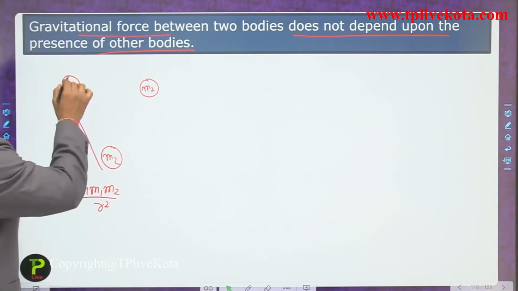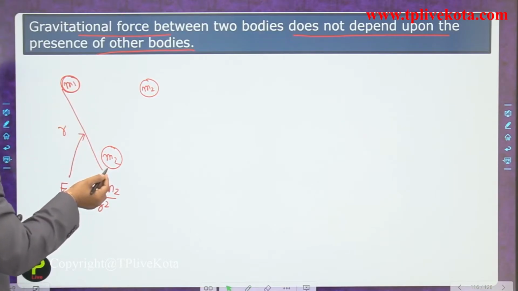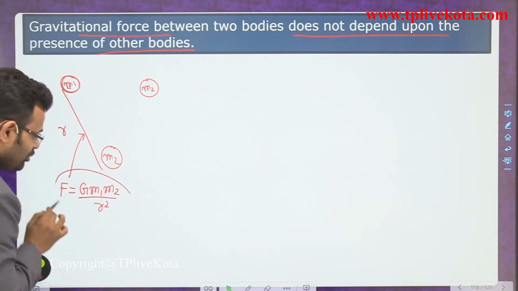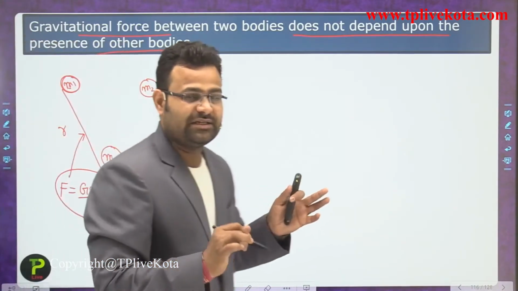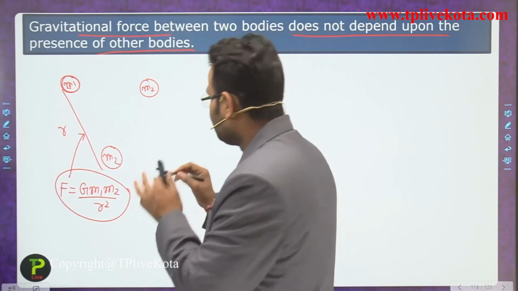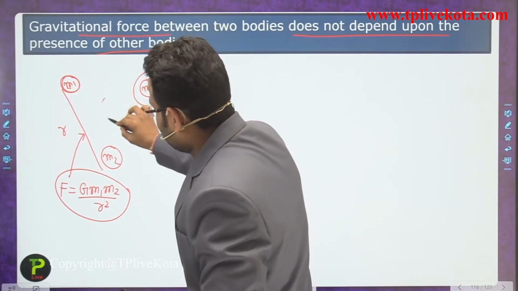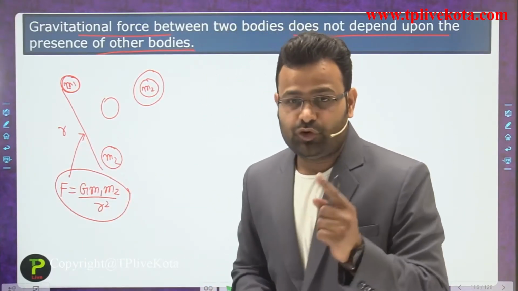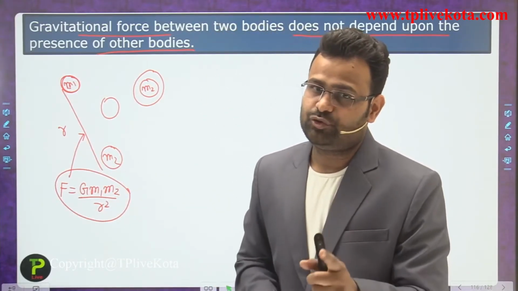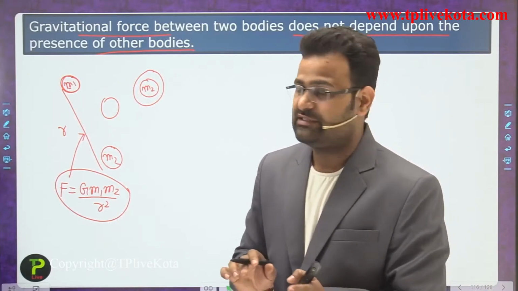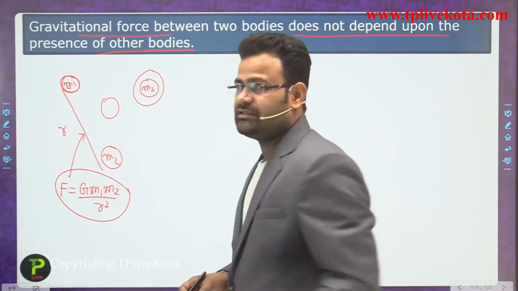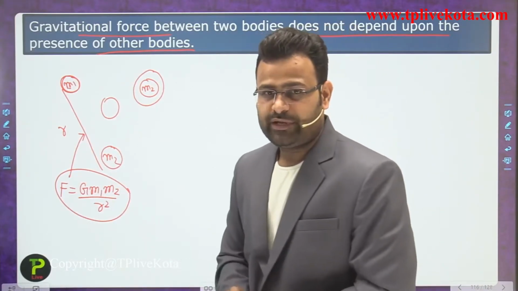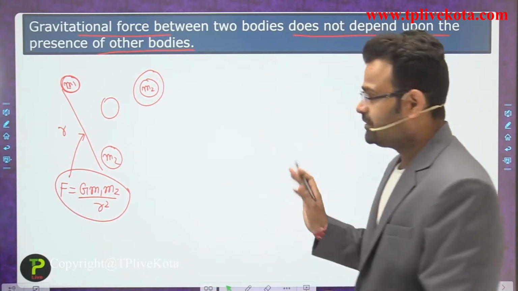The force on m1 due to m2, and the force on m2 due to m1, both have the same value. The third body present at or near that point doesn't affect the force between the two bodies. The gravitational force does not change if some other bodies are present near the surface or near the system. Okay, so that is the next point. Now we move.